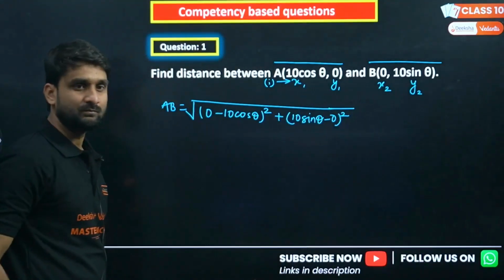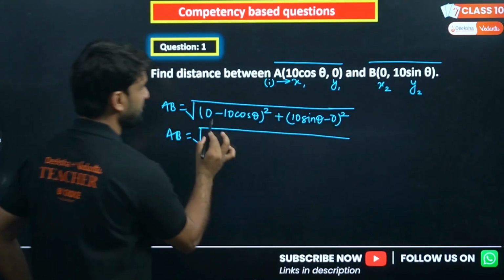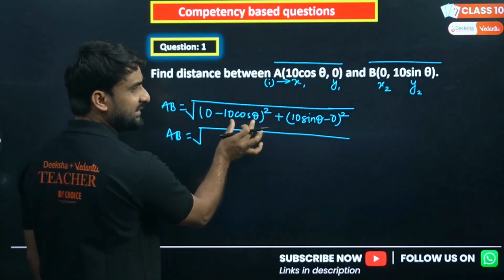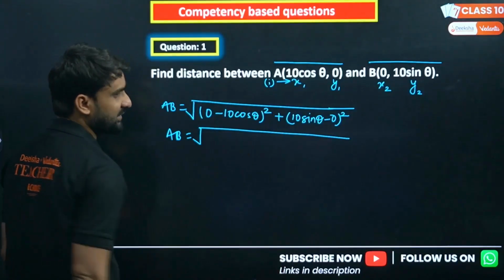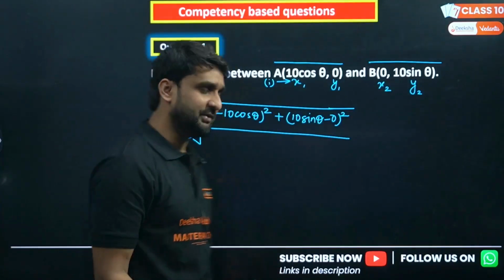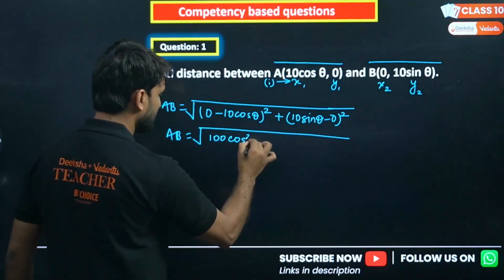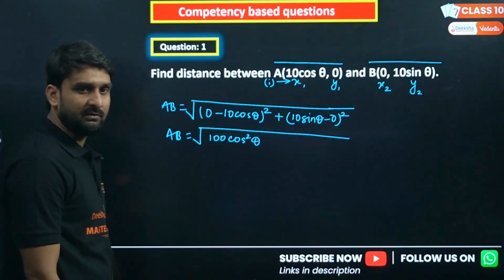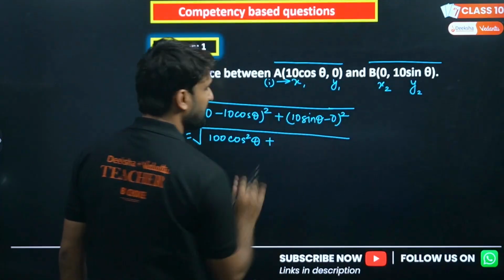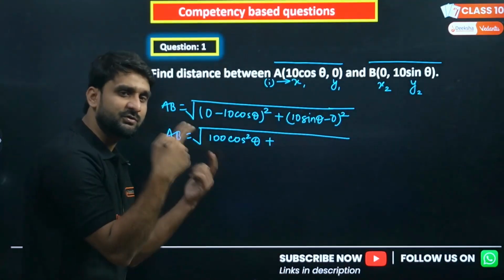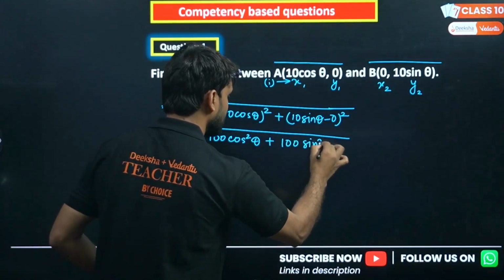Right? What are we getting as the result here? AB equals, okay, 0 minus 10 cos theta, that will be minus 10 cos theta, and you are squaring minus 10 cos theta. The square of a minus value will be positive, so that will be 100 cos square theta. The negative converts to positive because we are squaring here. 10 sin theta minus 0 will remain 10 sin theta under the bracket, and we are squaring 10 sin theta, so that will be 100 sin square theta.